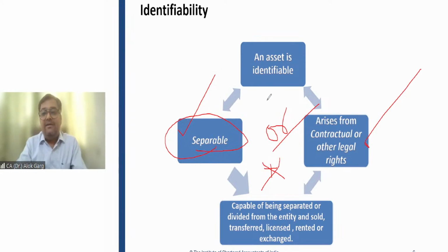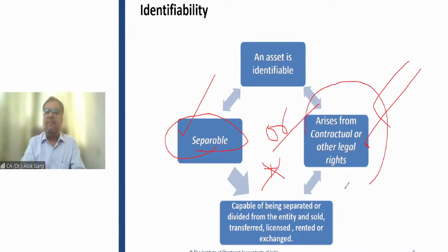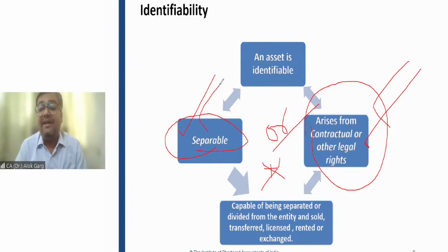Whenever you are paying cash, then you are getting some asset. And when you are purchasing some asset, there is a future economic benefit flowing to it, right? In that case, there is no problem to capitalize your intangible asset. But when you are not paying anything, in that case, you need to check whether the separability criteria is there or not. Is that clear?